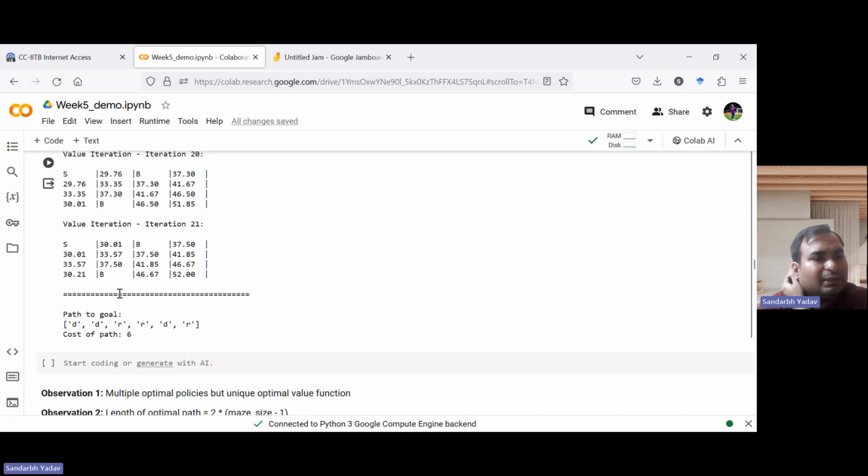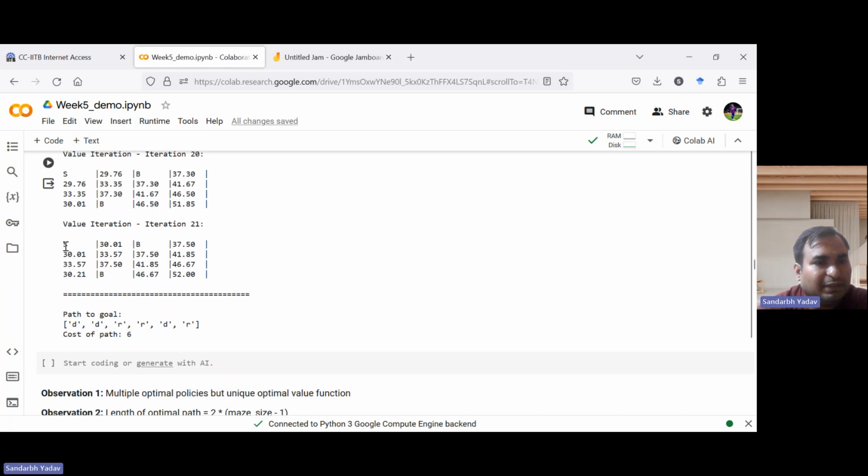Once this value function has converged, we have reached the optimal value function. Now we can deduce the policy from that. And there can be many optimal policies, right? Need not be one, but the value function will be unique. I'll show you how. This policy gives basically down, down, right, right, down, right. So this is one path, right?